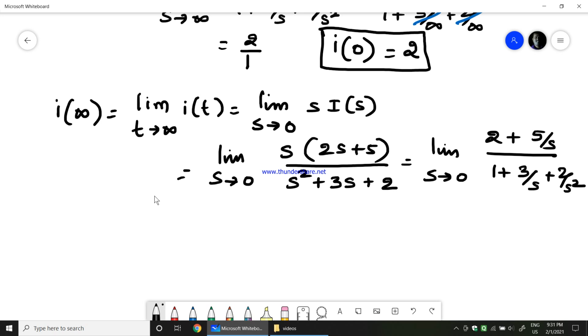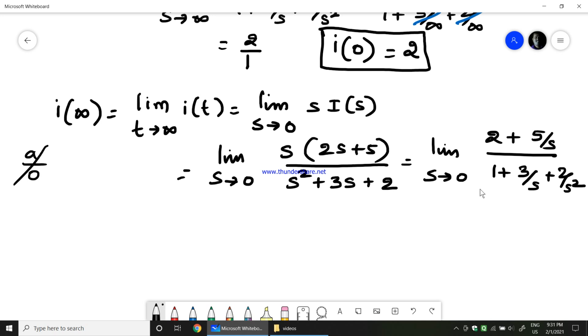Now you can't get a solution for this, because anything divided by 0 has no solution. Okay, divide by 0, an error will come. So you can't find the solution by applying the limit 0 here.